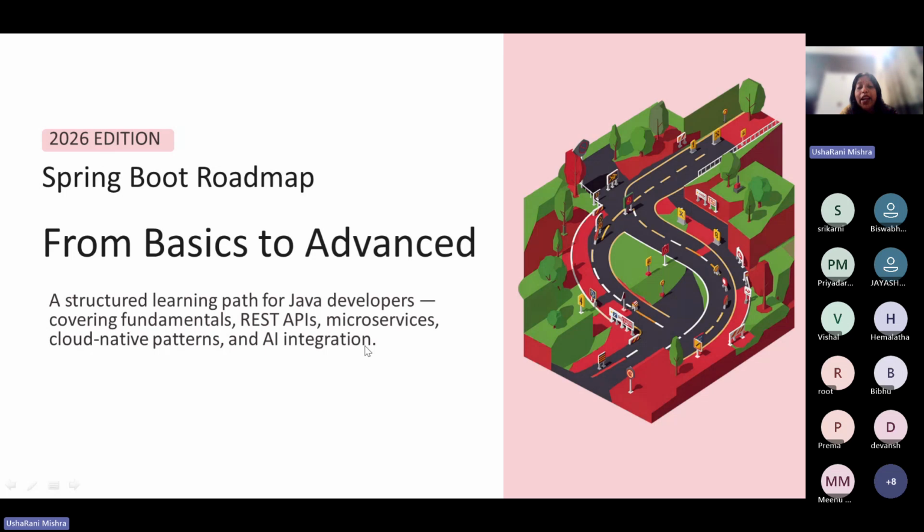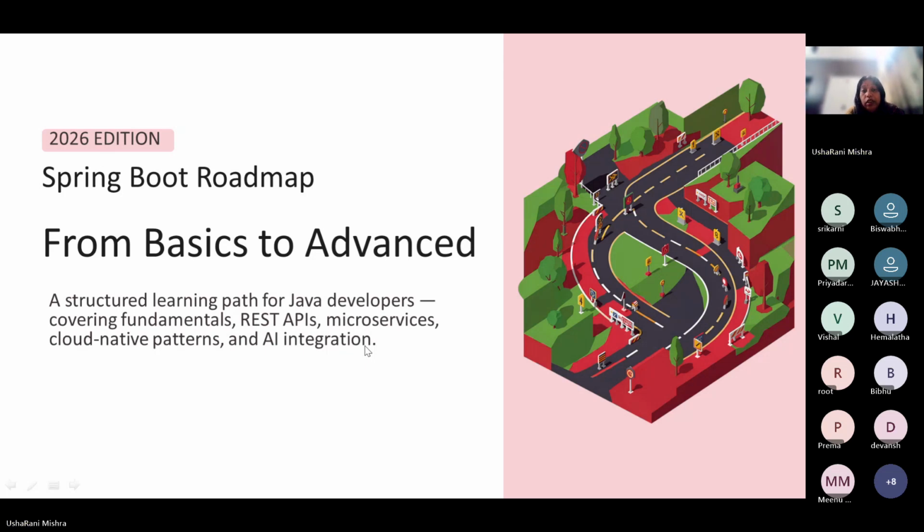Now Spring has provided one more module: how we can integrate our Spring Boot enterprise application with AI capabilities. So AI integration is where the roadmap ends. But due to limited time, we are not going to cover AI integration in this course. But Skill Marathon may plan a Spring AI session later.